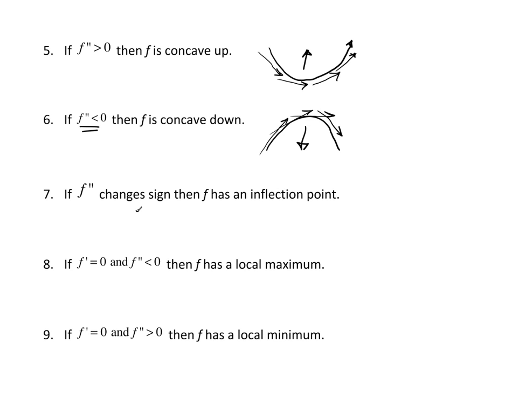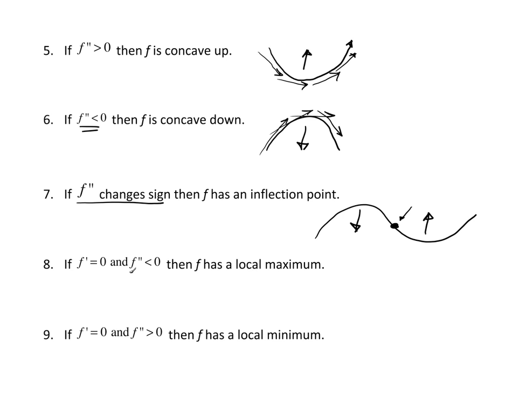If the second derivative changes sign, then f has an inflection point. And we saw what happened there, something that looks like this. Roughly in there, I'm concave down, and then I switched to concave up at this point, and that gave me my inflection point. It's true that the second derivative has to change sign, but keep in mind that if the second derivative is 0 or undefined, that's what's going to give me the candidates for the inflection point to look at to see if they change sign.